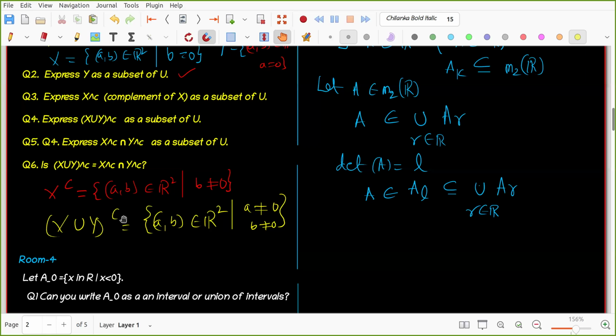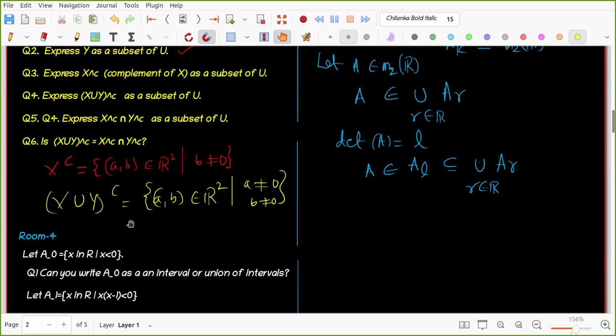So we have X and Y complements, sir. No. I am asking simple, one by one. X means x-axis, Y means y-axis. What will be in the union? First the union, then the complement.